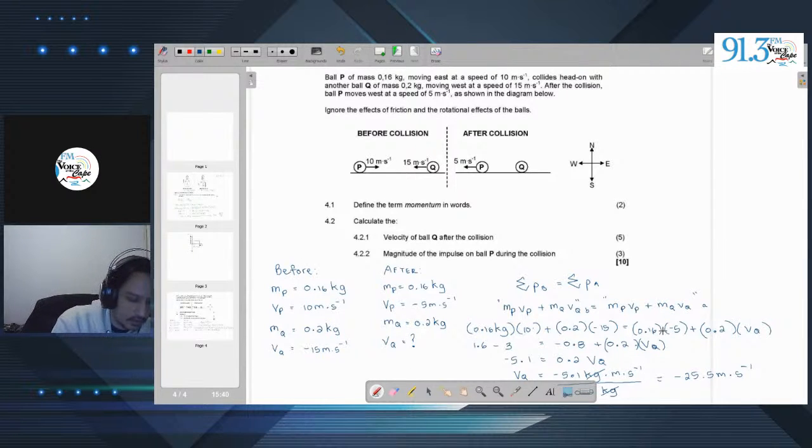Let's double check. This is so strange. Why did my calculator give me weird values earlier? Okay, so this is 1.6. This is 3. Just double check everything. 15 times 0.2, 3. Yeah, that's right. 0.16 times 5 gives me 0.8. So this is correct. So this is where the issue is.